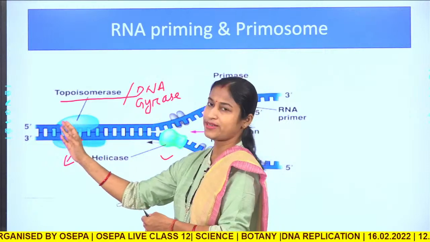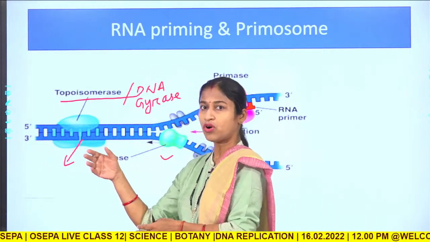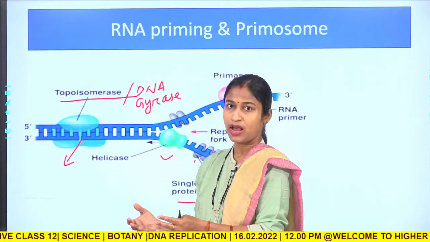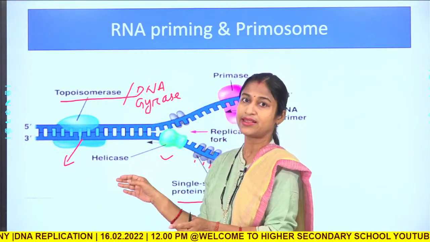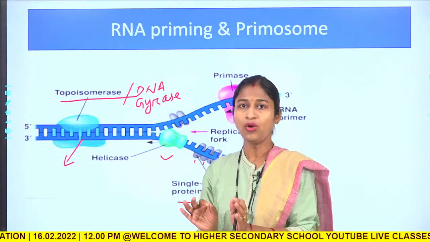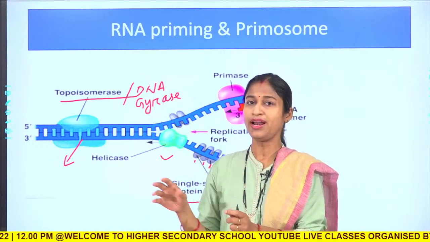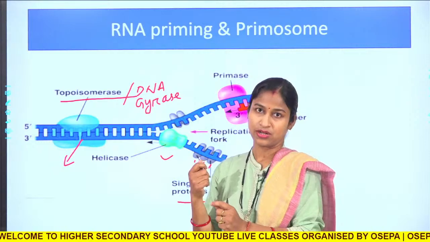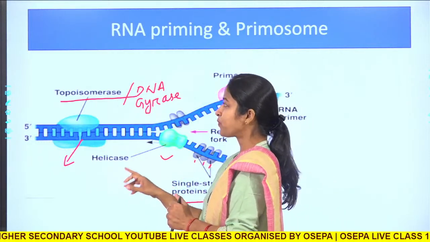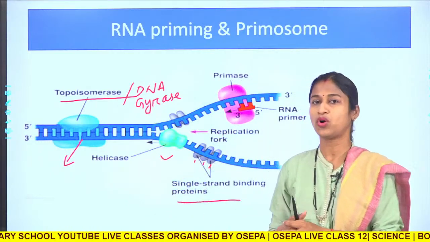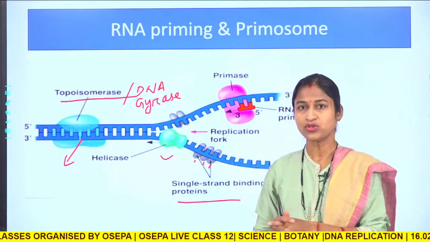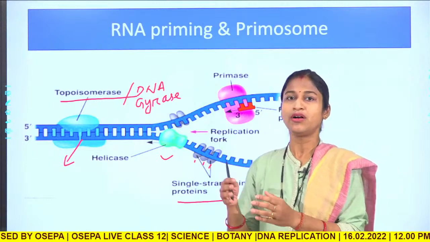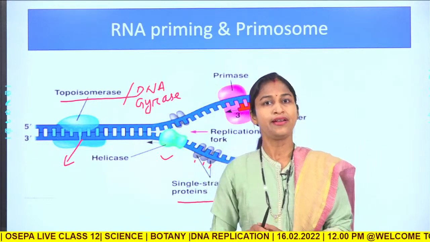The topoisomerase goes on releasing the strain or stress in the DNA molecule by nicking the DNA molecule and again sealing it. That is why topoisomerase enzymes are called nicking and relaxing enzymes. It relaxes the DNA molecule for the act of DNA replication.